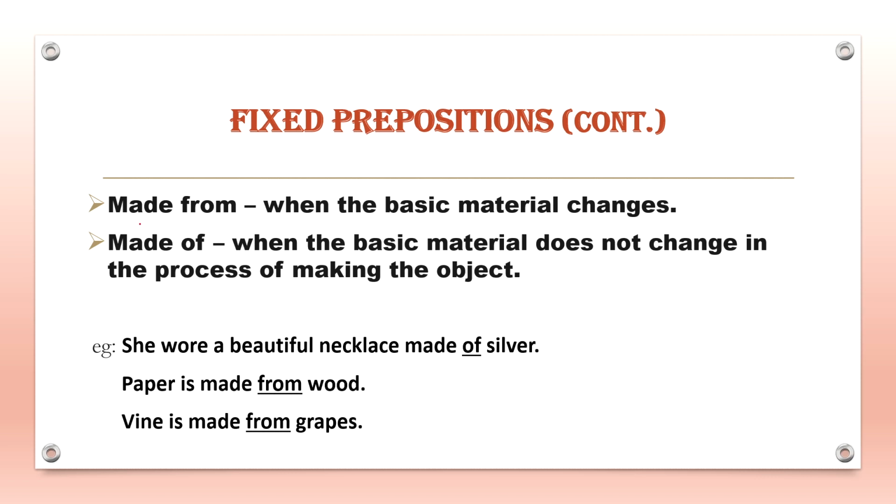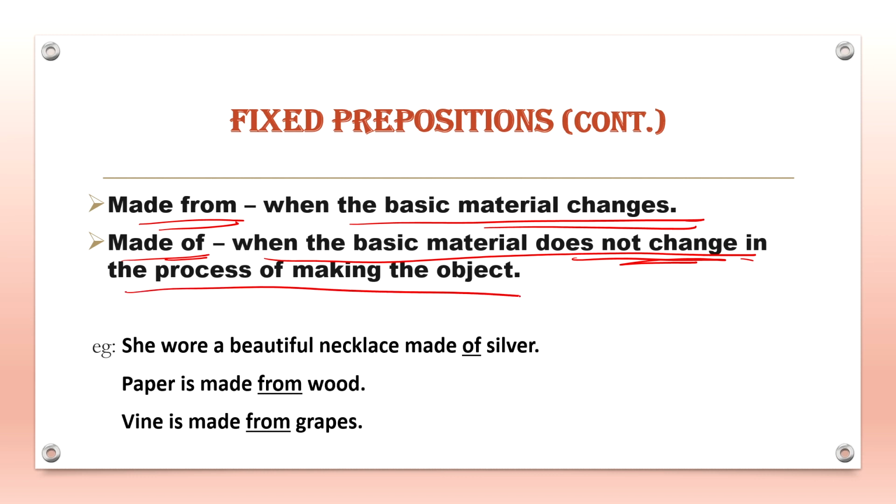So, is it clear? Made from when the basic material changes and made of when the basic material does not change in the process of making the object. So, for example, she wore a beautiful necklace made of silver. Paper is made from wood. Wine is made from grapes, and so on.